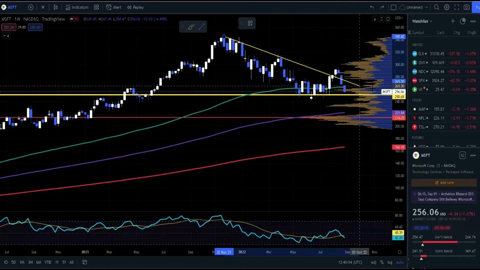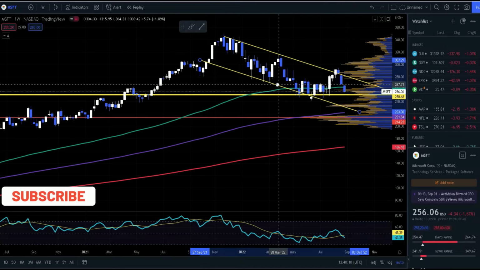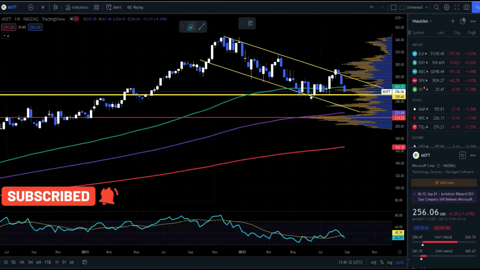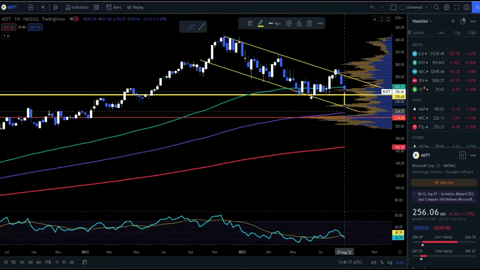If I try to draw a trend line like this and try to build a channel out of it, we can see that there is a possibility of price breaking 250 and then going towards the purple 100 moving average at around $220. If that happens, then of course $220 will be an amazing buying range.